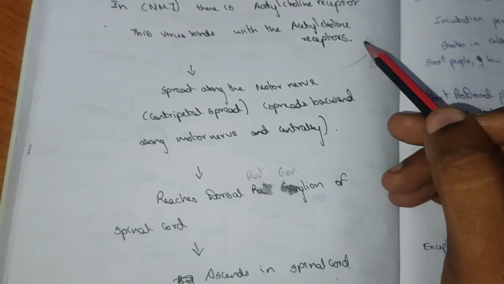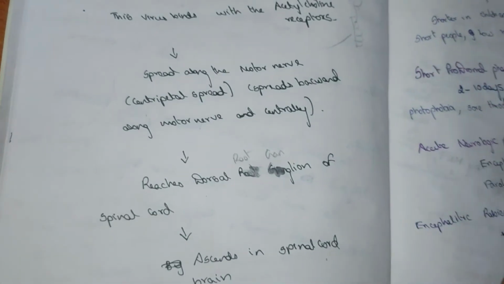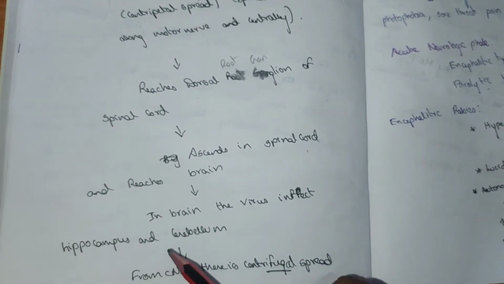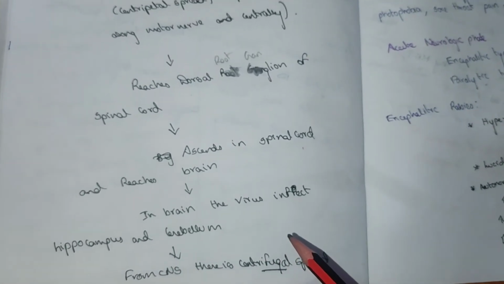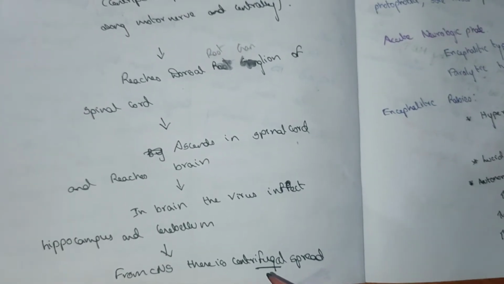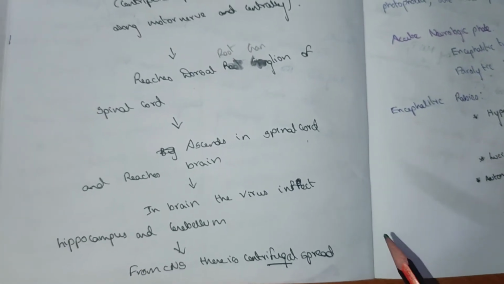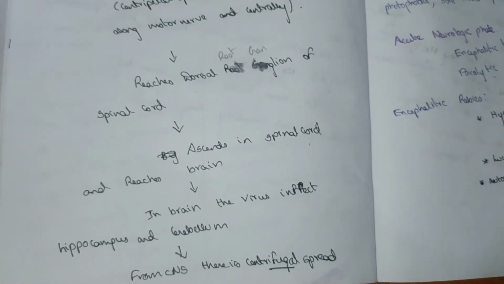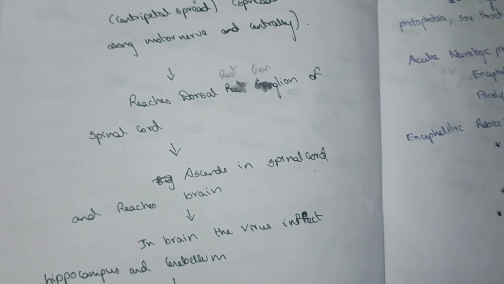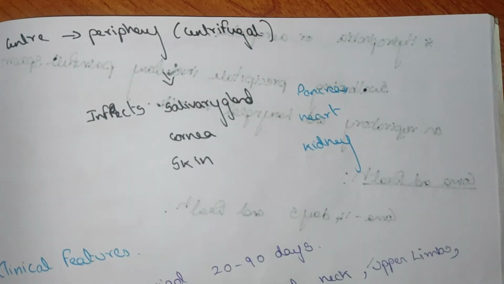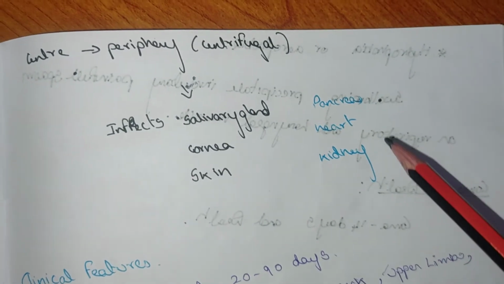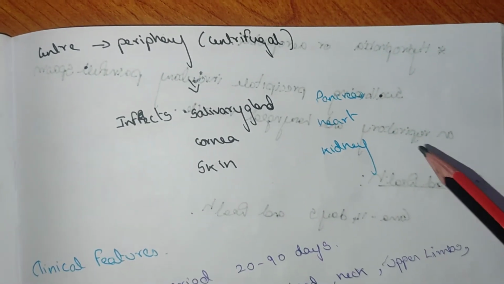From there it ascends to the brain, and in the brain it affects the hippocampus and cerebellum. From the CNS it spreads centrifugally. From the brain it spreads to the periphery and infects the salivary gland, cornea, skin, pancreas, heart, as well as kidney.